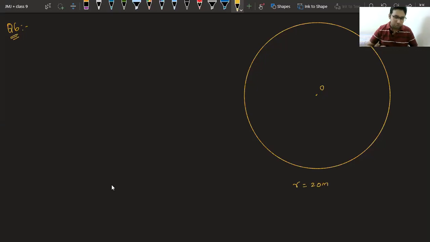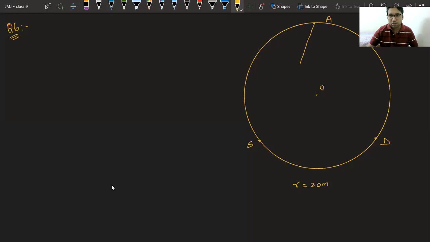We will try to make a legible diagram, so I'm writing all these things below it. Then they are saying 3 boys, Ankur, Saeed and David, are sitting at equal distance on its boundary. So they are giving us a hint that they are forming a triangle, which is Ankur, Saeed and David. They are sitting at equal distance, so they are forming an equilateral triangle.